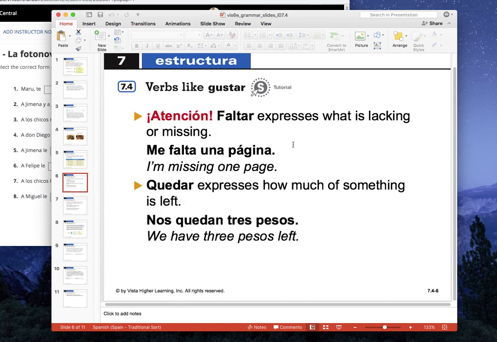Faltar expresses what is lacking or missing. So, me falta una página. I'm missing a page. Quedar expresses how much of something is left. Nos quedan 3 pesos. That's one use of this. We only have 3 pesos left.